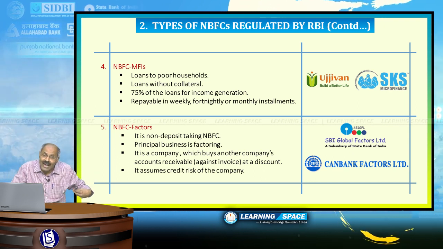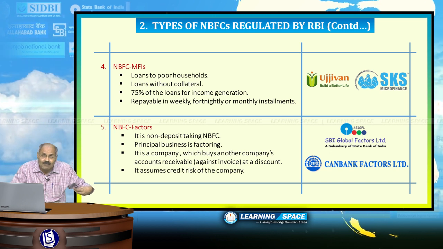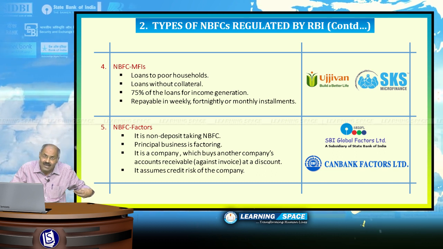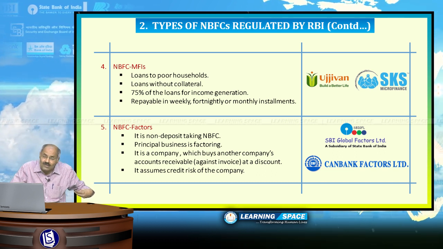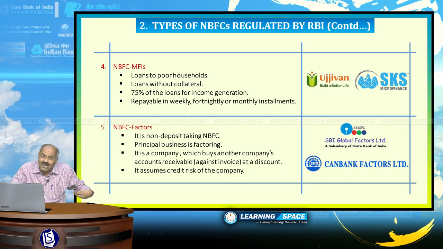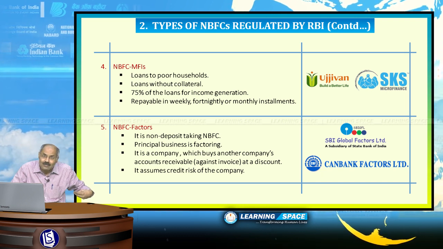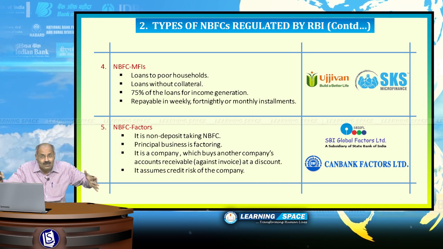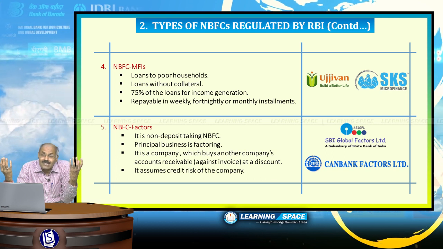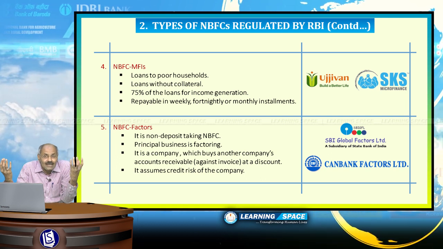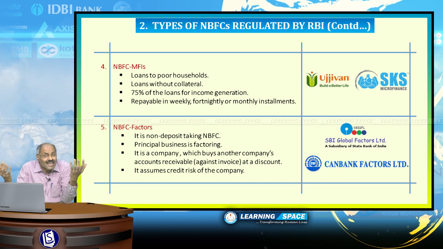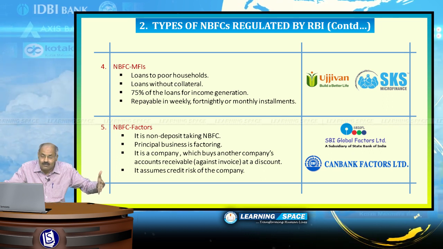One more is NBFC Factors. A firm in Delhi sold goods to a firm in Chennai, and taking the receivables from Chennai, including the risk, by a firm, that is known as factors, because the Delhi firm may not know about the Chennai firm. That's why this NBFC Factor will take the responsibility of receiving money from Chennai, including the risk. They are known as NBFC Factors.